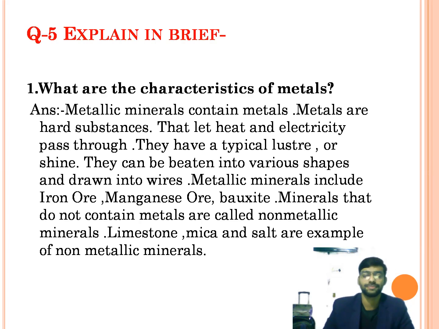Fifth question is, what are the characteristics of metals? Metallic minerals contain metals. Metals are hard substances that let heat and electricity pass through. They have a typical luster or shine. They can be beaten into various shapes and drawn into wires. Metallic minerals include iron ore, manganese ore, bauxite. Minerals that do not contain metal are called non-metallic minerals. Limestone, mica, and salt are examples of non-metallic minerals.